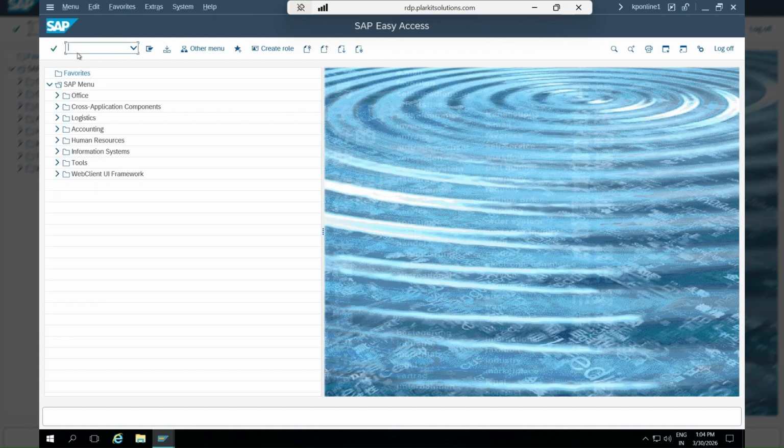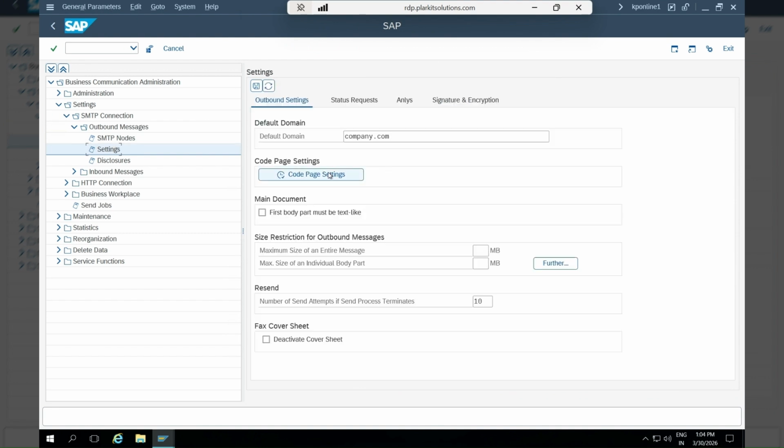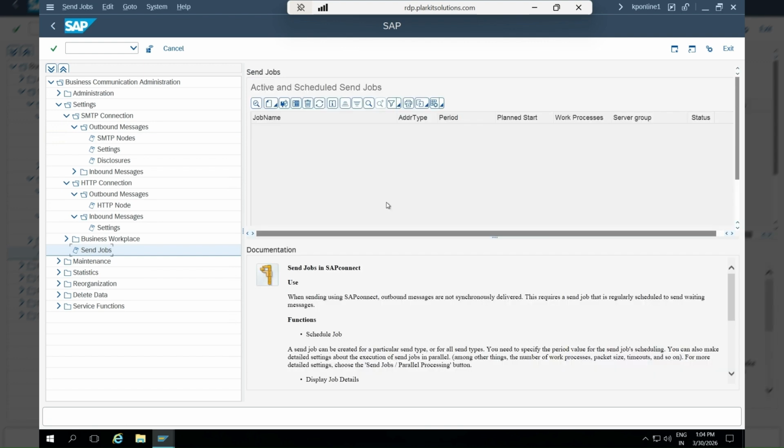Meanwhile, I will show you something. We have SMTP nodes. These are something I created for practicing in some other videos. So basically, this is the thing here. SMTP node settings. These are related to the Gmail configuration. If anything is active there, inbound or outbound, then you have to stop send jobs. You have to check these transaction codes.